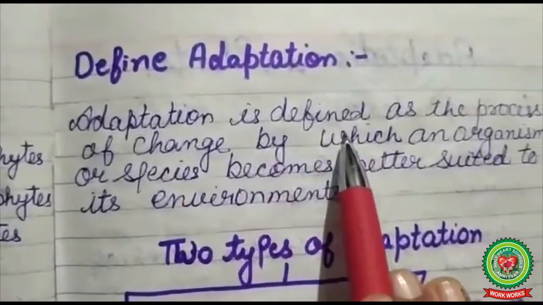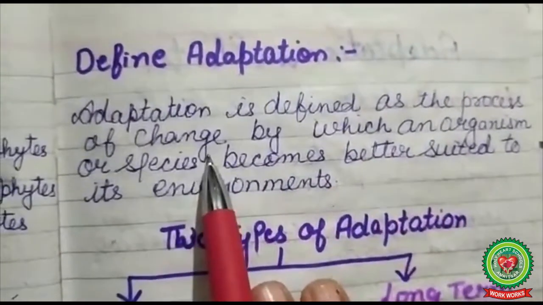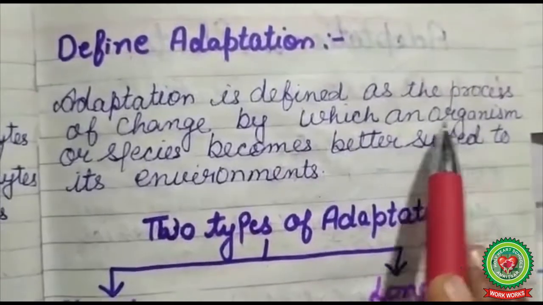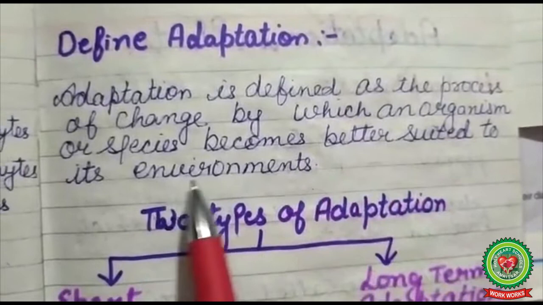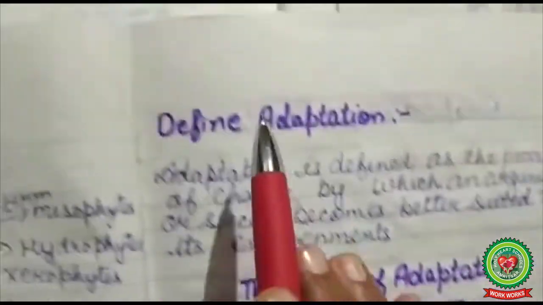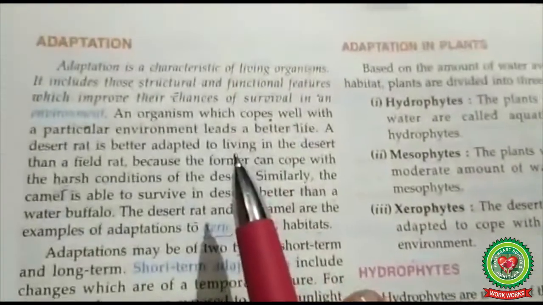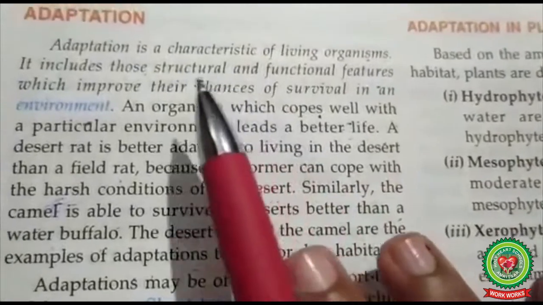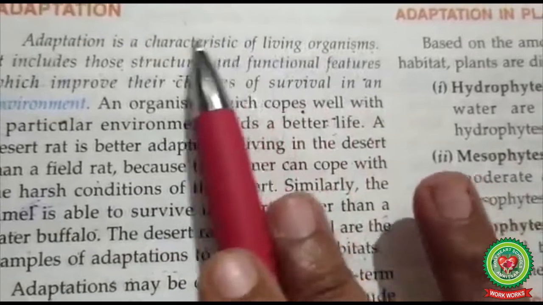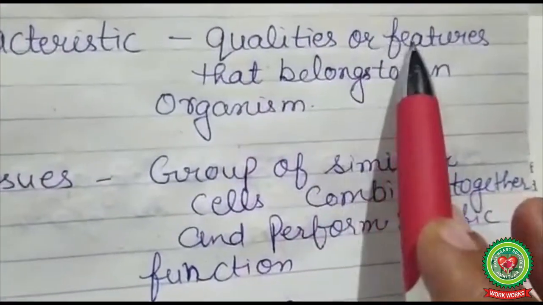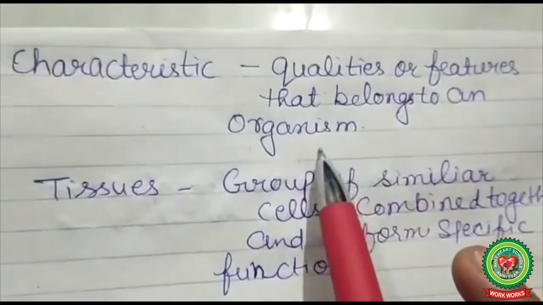Now, what is adaptation? Adaptation is defined as the process of change by which an organism or species becomes better suited to its environment. Now students, come to page number 96. Adaptation is the characteristic of living organisms. Now what is the meaning of characteristic? Characteristic means qualities or features that belong to an organism.